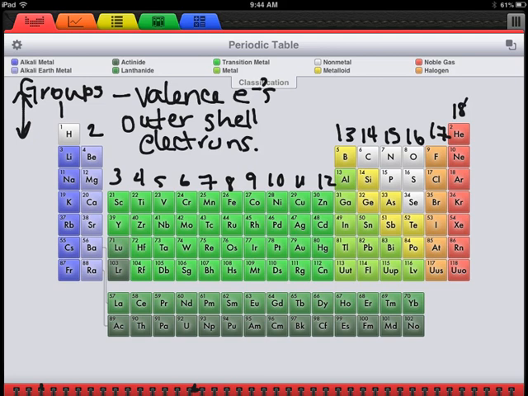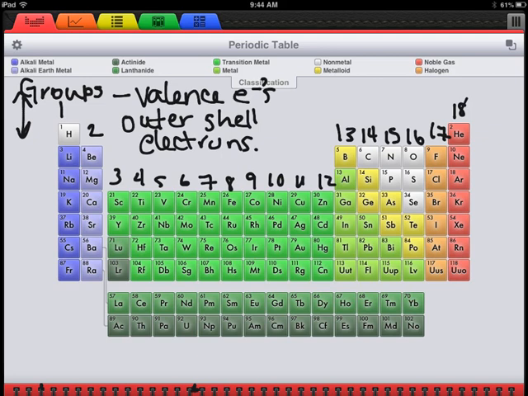Atoms are built with different energy levels. It's kind of like going up the stairs in a building. Each stair requires more and more energy. Same thing with the different levels of an atom's electron cloud. The closer it is to the nucleus, the lower the energy. The further away from the nucleus, the higher the energy.